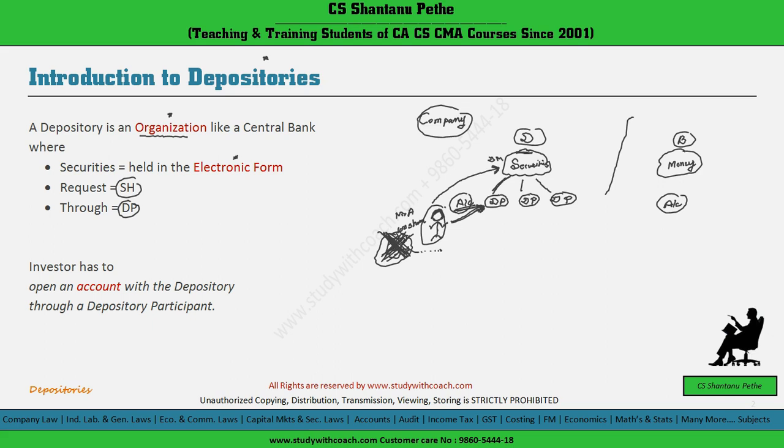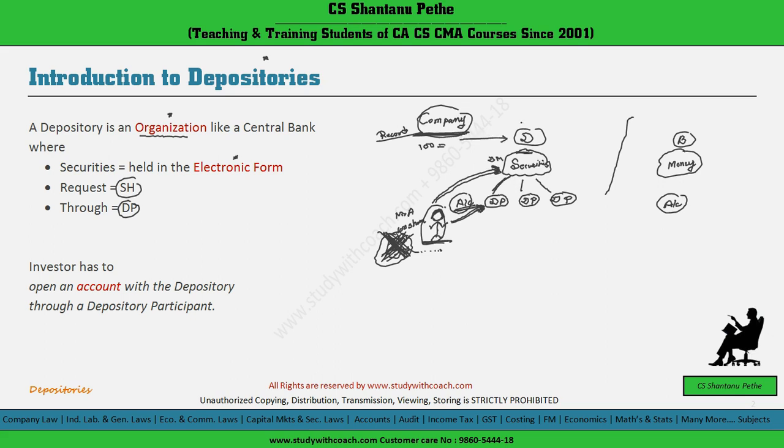Now let's also see the implication of holding the shares in dematerialized form. Once these shares are held by the depository in demat form, in the records of the company, and this is very important, these 100 shares will be owned by the depository.